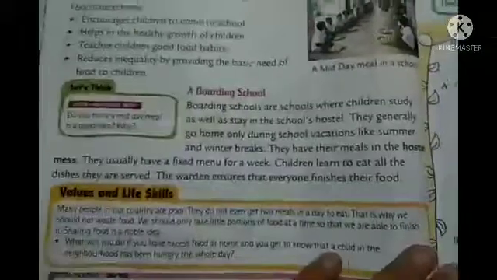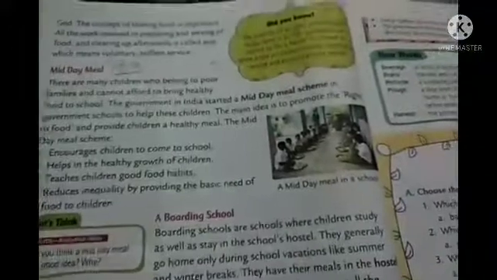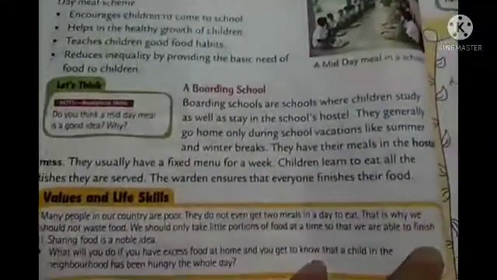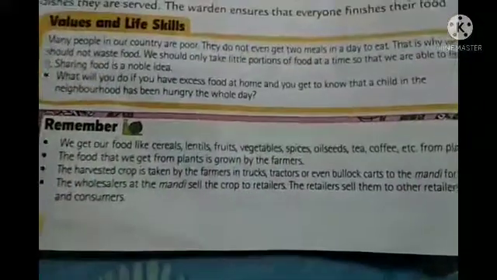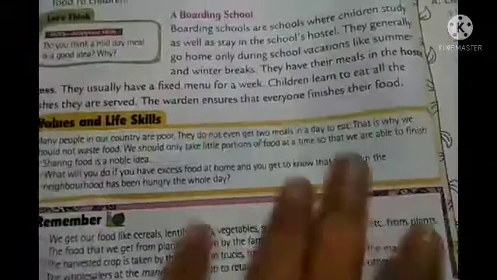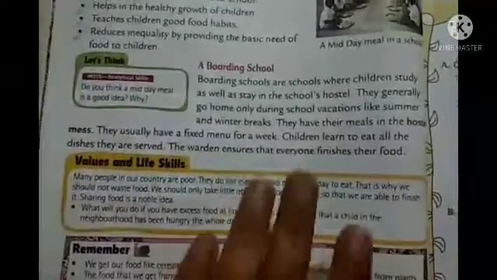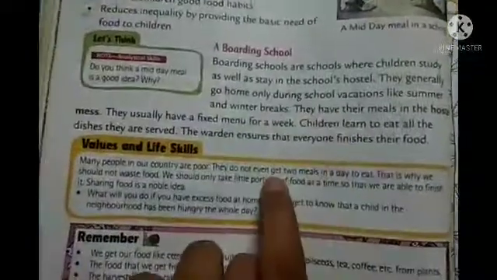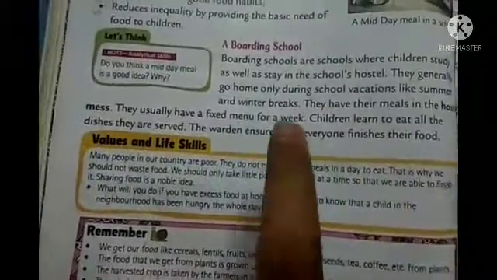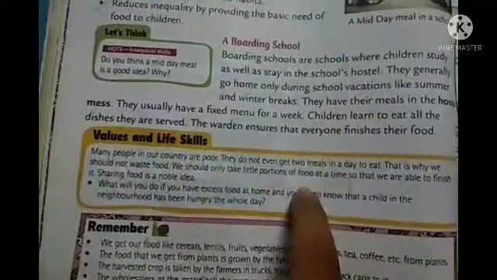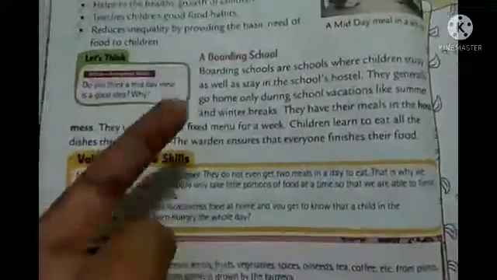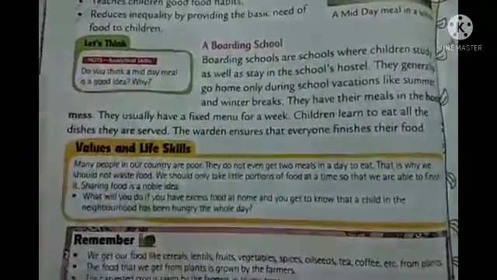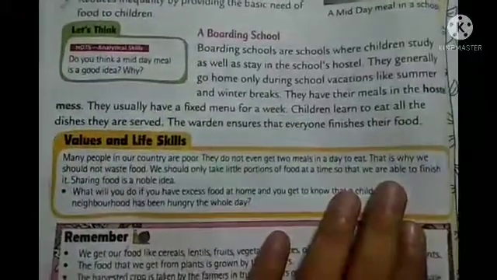Okay, so this was all about your chapter, students. I think you have learned the chapter on the food we eat properly, and you have also gone through the remembering skills and the new words. So now your chapter is completed. Now what is your work? You have to go to the exercise, complete the optional part, and try to write the question answers also. After one day I will share the answers with you.